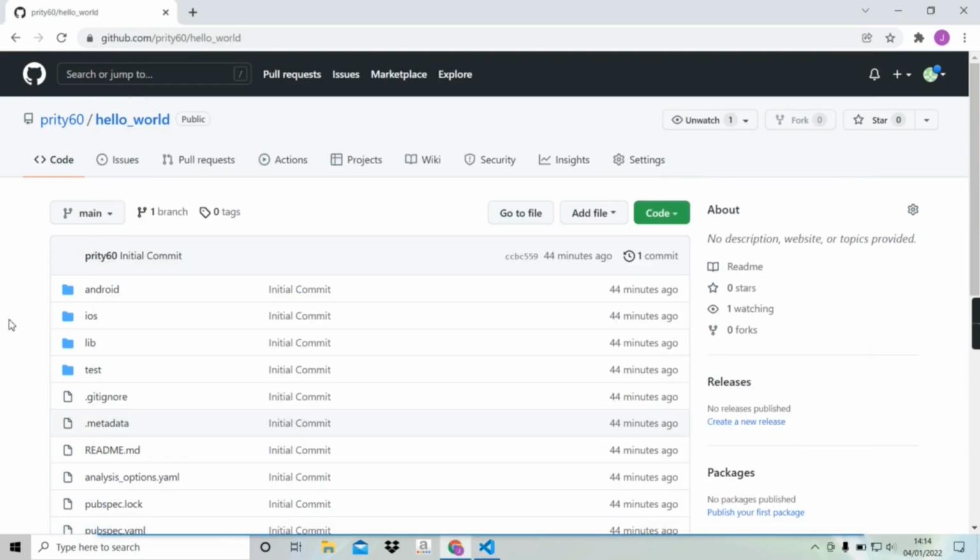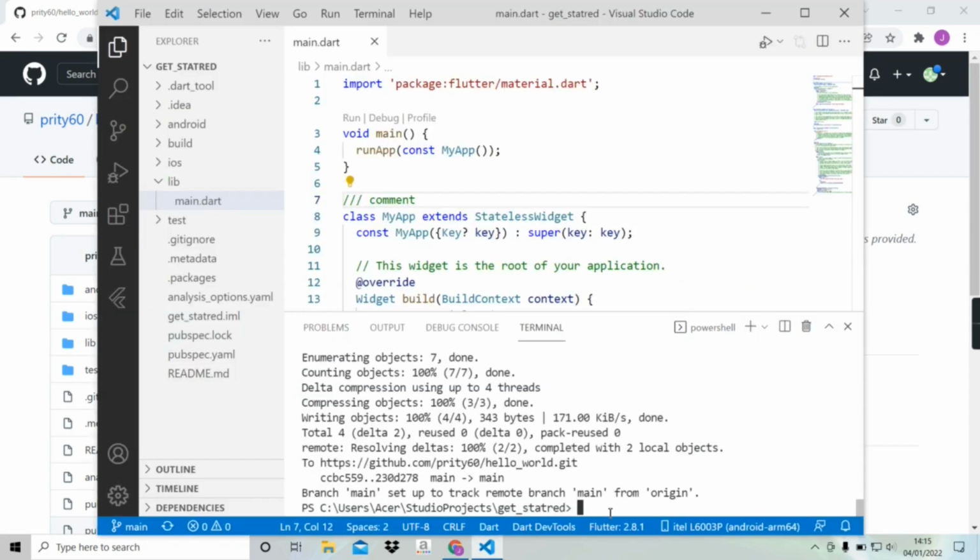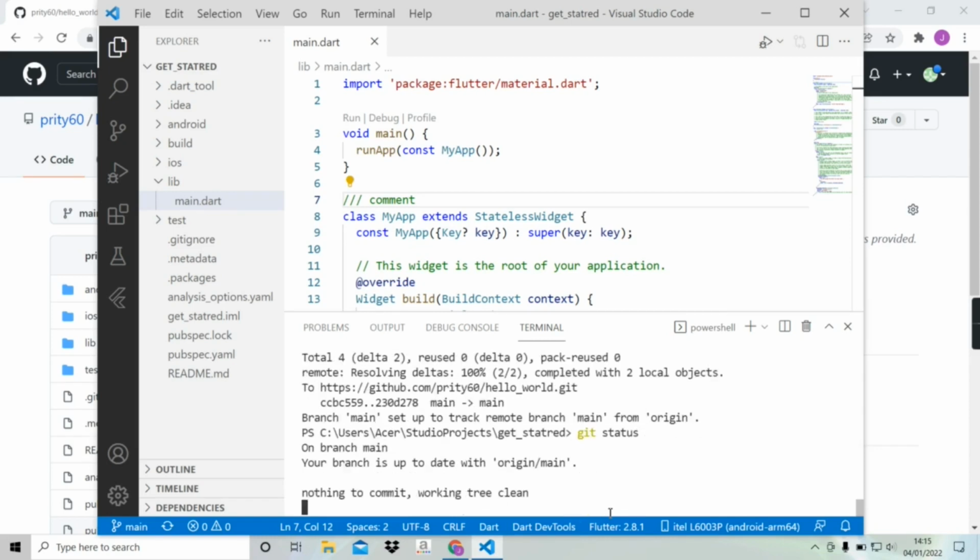To check, let's go back to the browser and reload the site. Here we can see that the modified file has been added with the updated commit, and the modified file has been updated 1 minute ago. This way we can add a modified file. Now let's go back to VS Code and again run git status. Now we can see our branch is up to date.